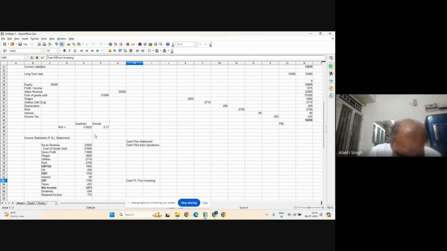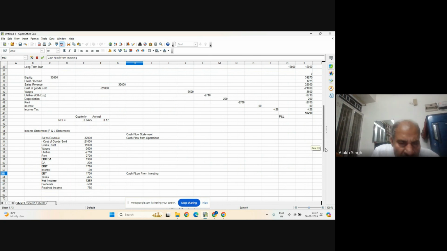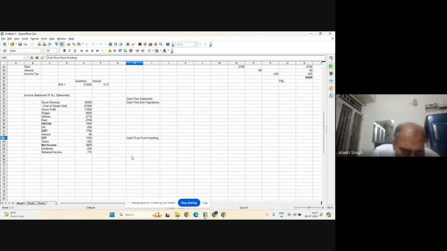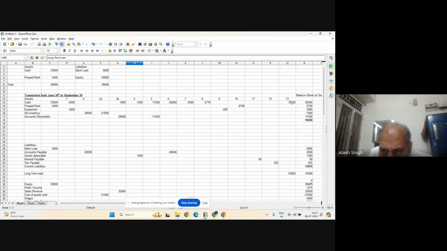Let me write it: cash flow from investing. And the third one will be cash flow from financing. In this period, has there been any? We will see that. Yes, there has been. We had taken the long-term loan, and that long-term loan was 15,000. This we had taken in the last period.